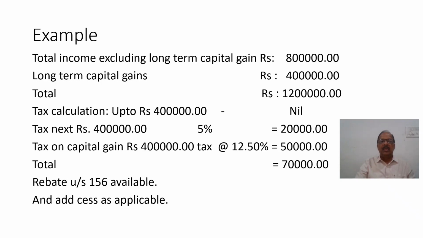For example, if the total income excluding long-term capital gain is 8 lakhs, and long-term capital gain comes to rupees 4 lakhs, total becomes 12 lakhs. Tax calculation: up to 4 lakhs nil. Next 4 lakhs at the rate of 5% is 20,000. Tax on capital gain 4 lakhs at the rate of 12.5% equals 50,000. Total tax is 70,000. Rebate under section 156 is available, and add cess as applicable.